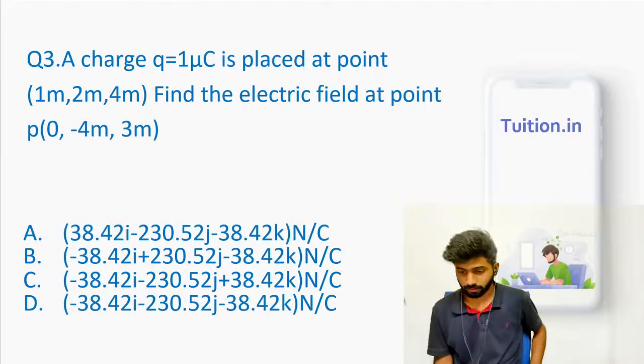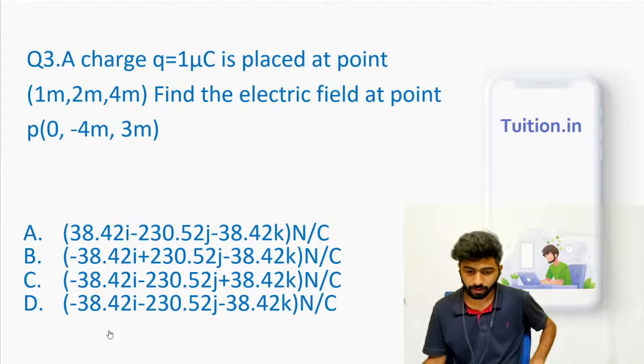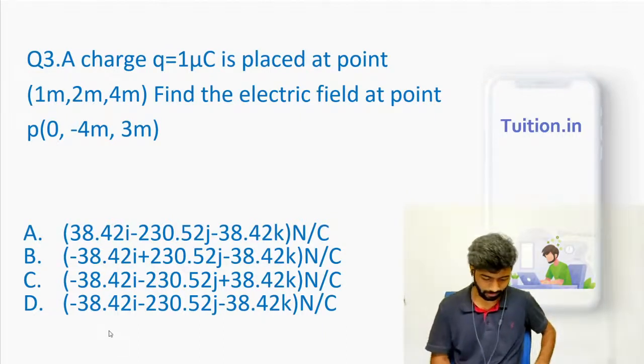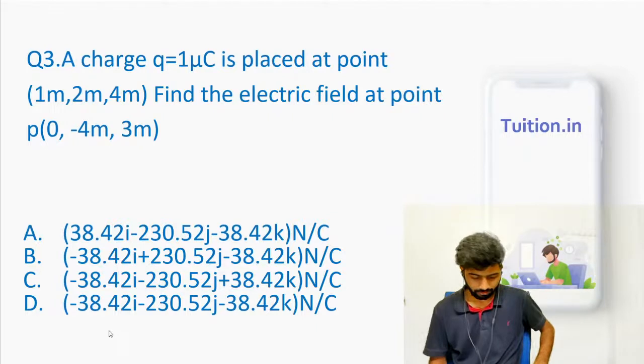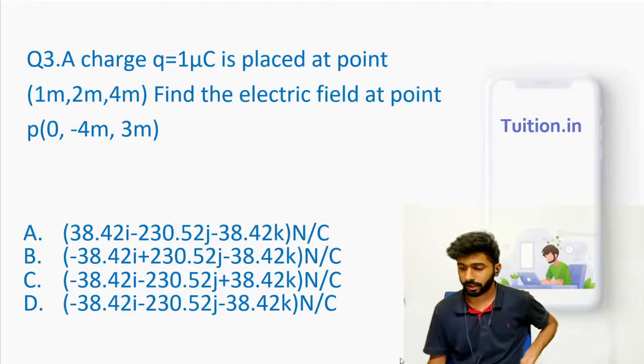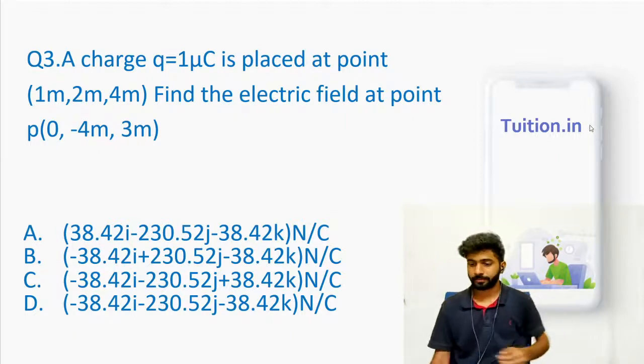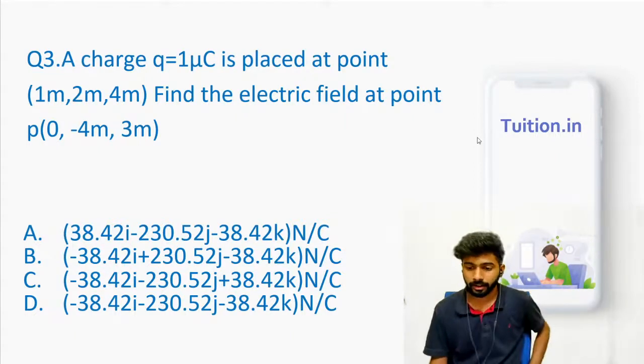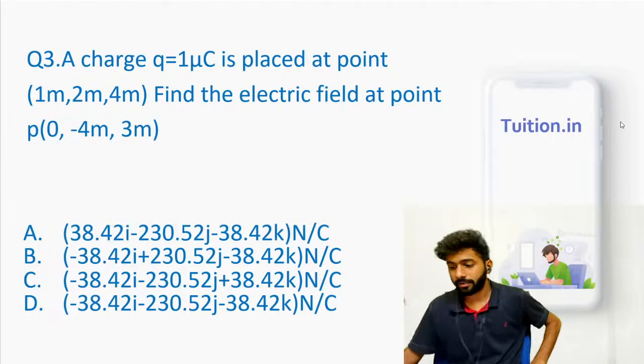All right. So I guess I have triggered the question for you. Okay, it's not triggered. Now it's up. I think you guys have had enough time to read the question, and now you can simply attempt it. You should just have a basic idea of how to get the electric field vector.